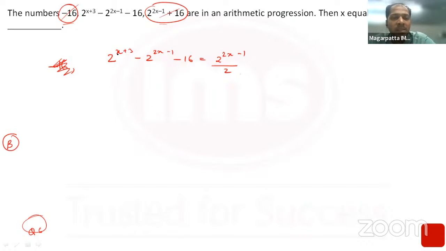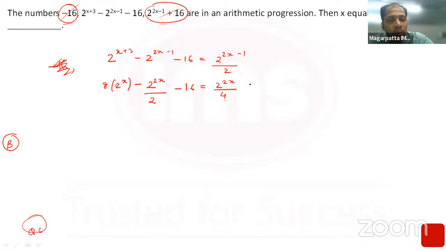So 2^(x+3), can I say this is nothing but 8 into 2^x, minus 2^(2x-1), so basically you'll have a 2 in the denominator, with minus 1 in the power. So 2^(2x) upon 2 into 2, that is 4.